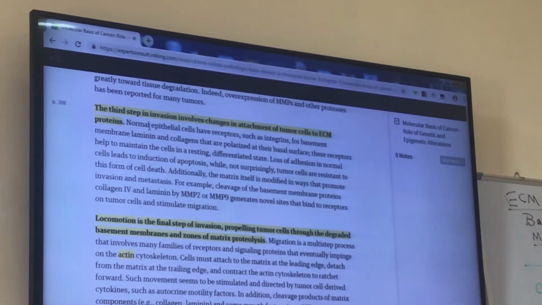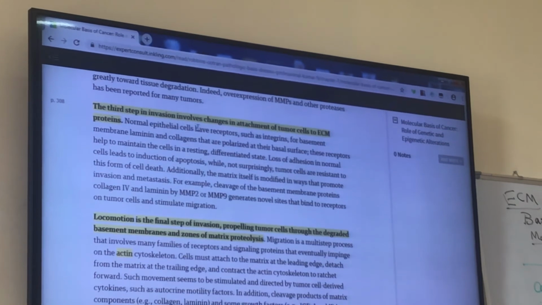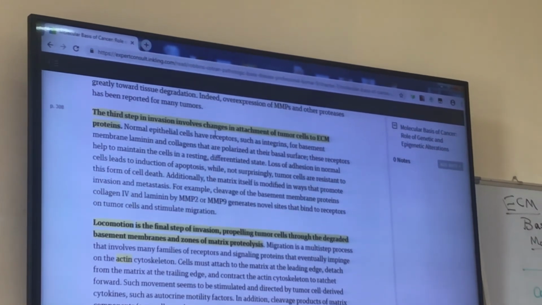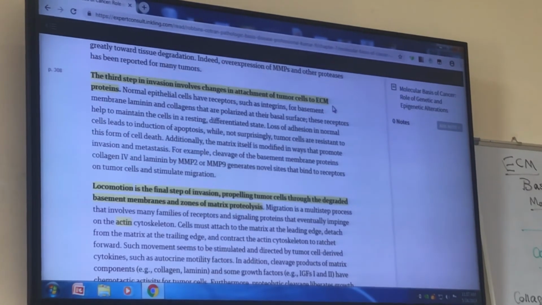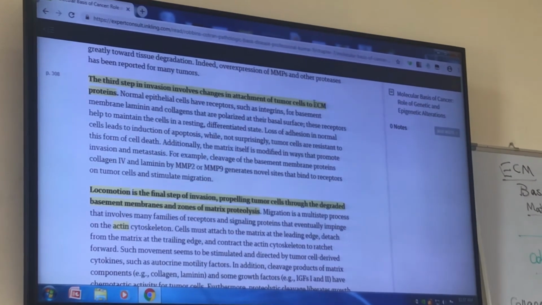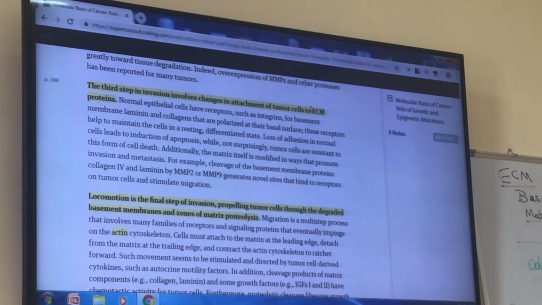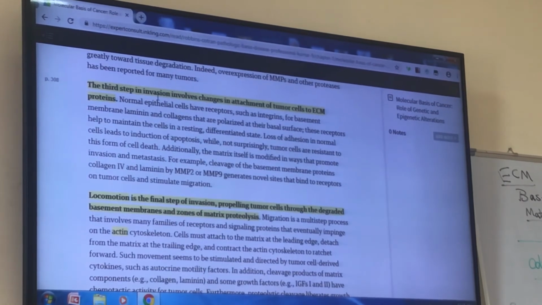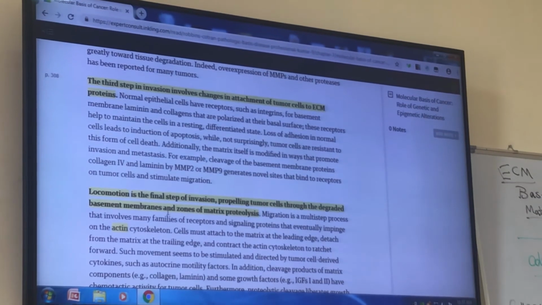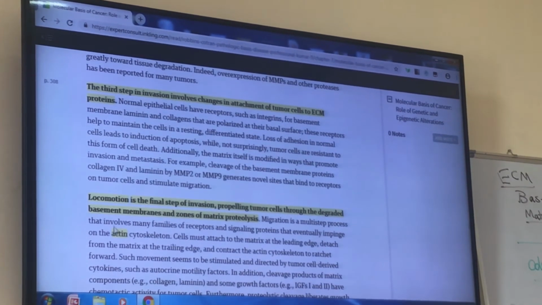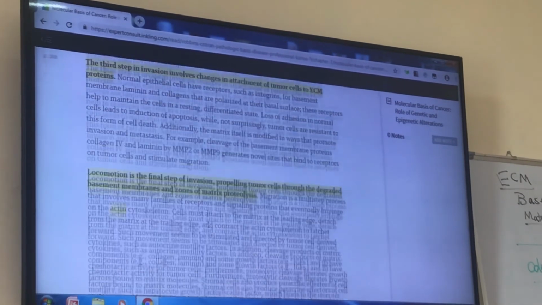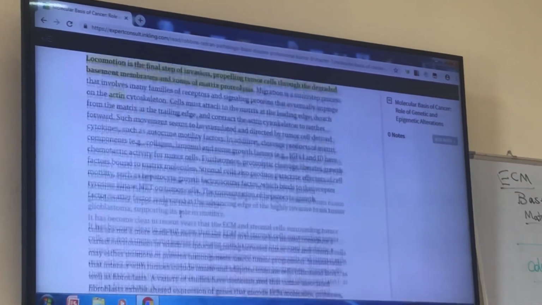And the third step is invasion. In invasion, changes involve changes in attachment of tumor cells to ECM proteins. It has some binding to the matrix cells for moving and invasion. Locomotion is the final step of invasion, propelling tumor cells through the degraded basement membranes and zones of matrix proteolysis.